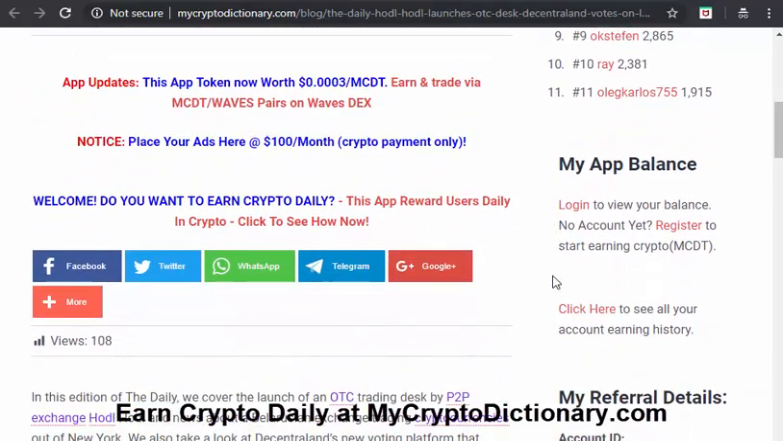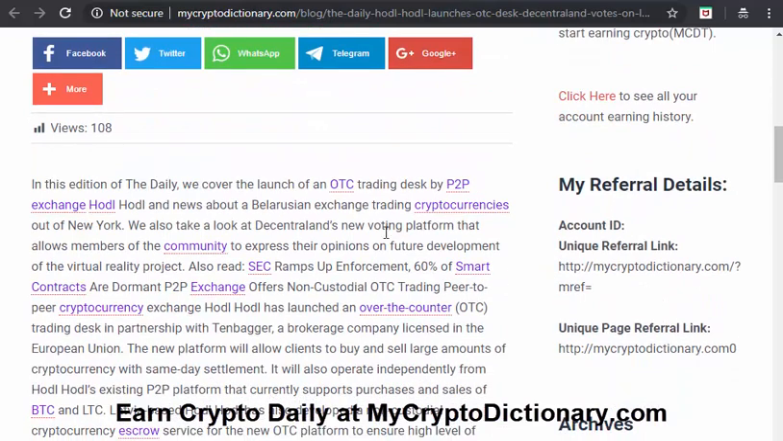Next we have the Daily: Odd launches OTC, that's an over-the-counter transaction desk, and Decentraland votes on land sales. In this edition of the Daily, we cover the launch of an OTC trading desk by P2P exchange Odd, and news about a Belarus exchange trading cryptocurrency out of New York. We also take a look at Decentraland's new voting platform that allows members of the community to express their opinion on future development of the virtual reality project. This is interesting.